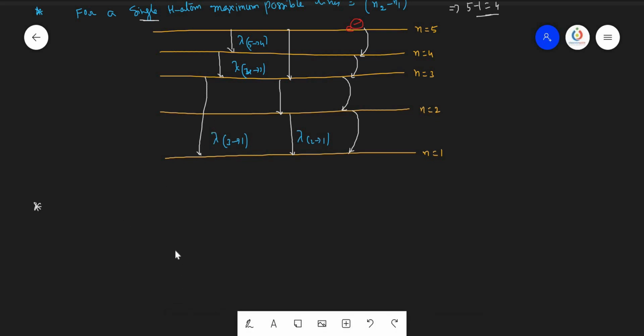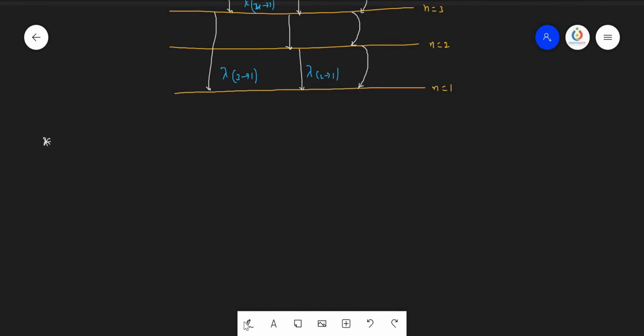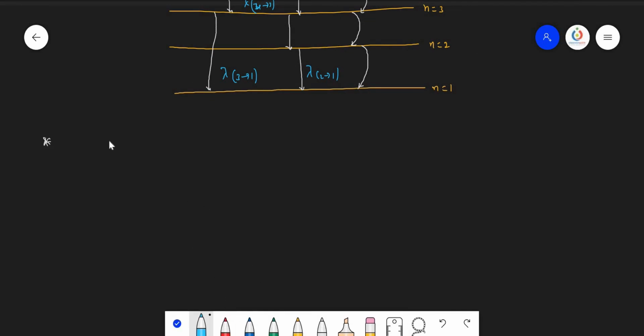So that's why the wavelength and wave number of these lines can be calculated by using the formula called the Rydberg formula. This Rydberg formula is valid only for the emission spectrum. The formula is nu bar equals 1 upon lambda equals R Z square into 1 upon n1 square minus 1 upon n2 square.